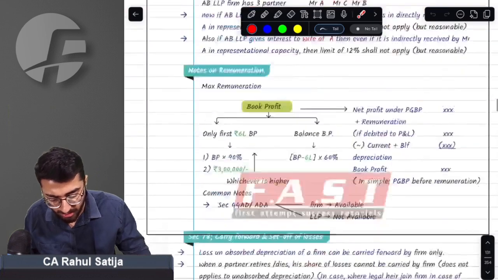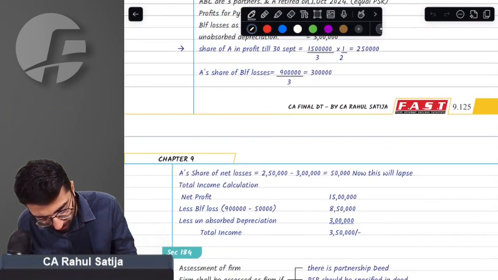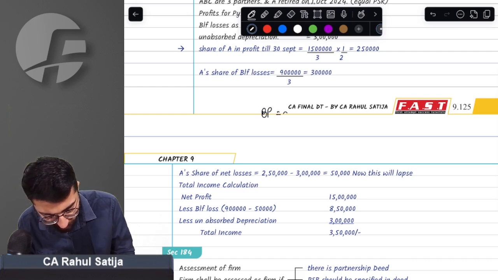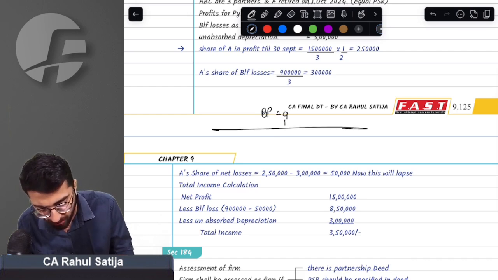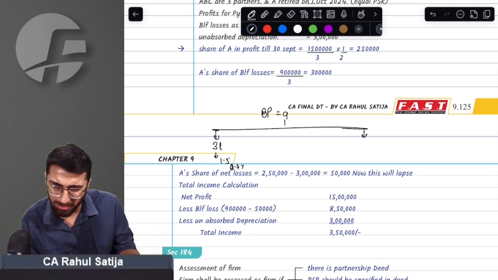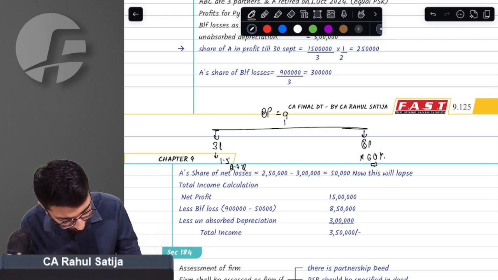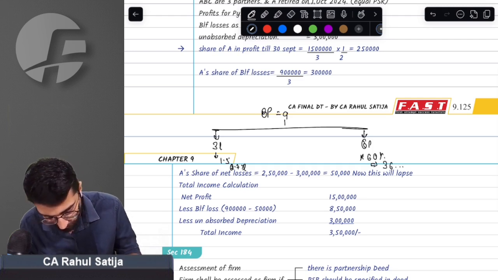What change has it brought? Just understand this point. For example, if a partnership firm has book profit of 9 lakh rupees, earlier for the first 3 lakh rupees, remuneration allowed to the partner was 1.5 lakh or 2.7 lakh, which is 90%. And for the balance 6 lakh, we used to get 60%, which was 3 lakh 60,000.